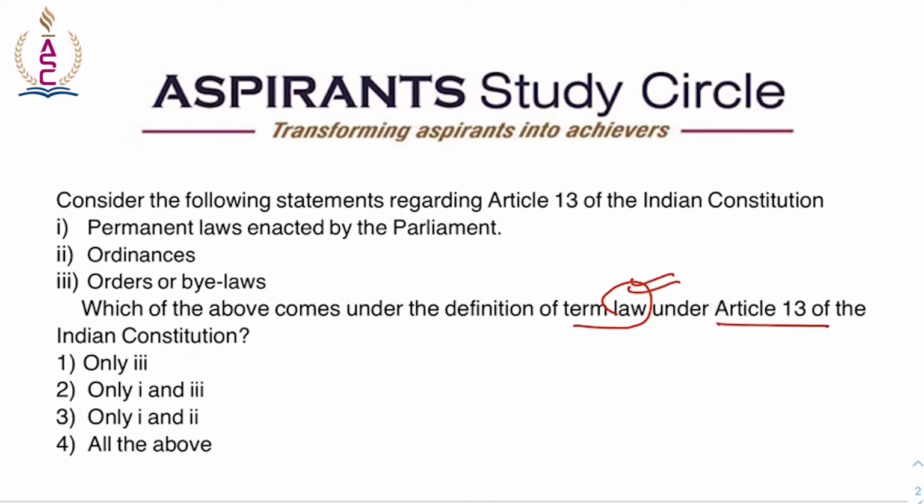So it includes all the laws that are enacted by the Parliament or the state legislatures, temporary laws in the nature of ordinances issued by the presidents or the governors, and statutory instruments in the nature of delegated legislation, which is called executive legislation, like an order, bylaw, rule, regulation, notification. So all of these come under the term of law under Article 13. So here the right answer would be all of the above.